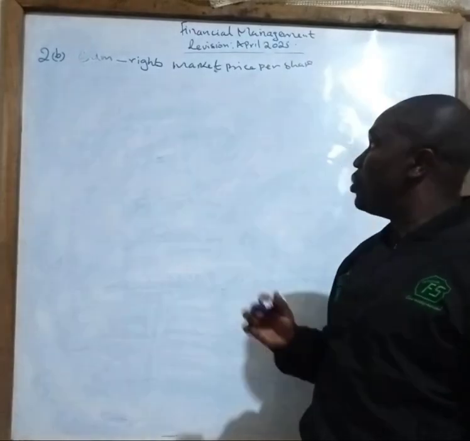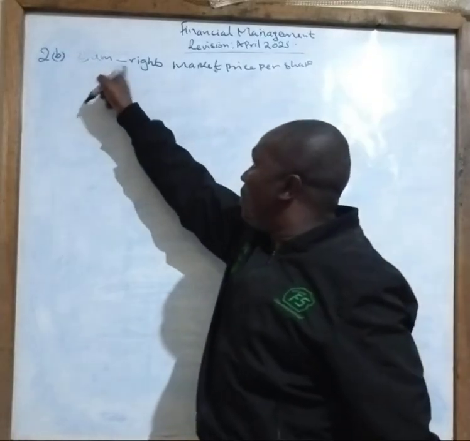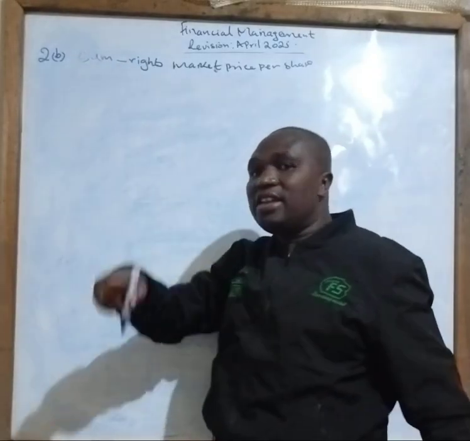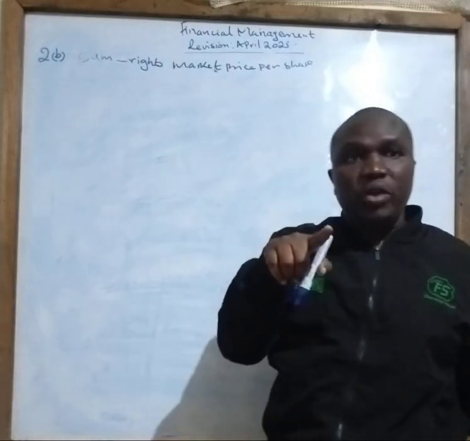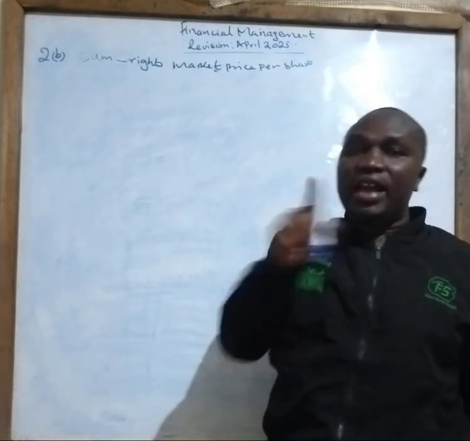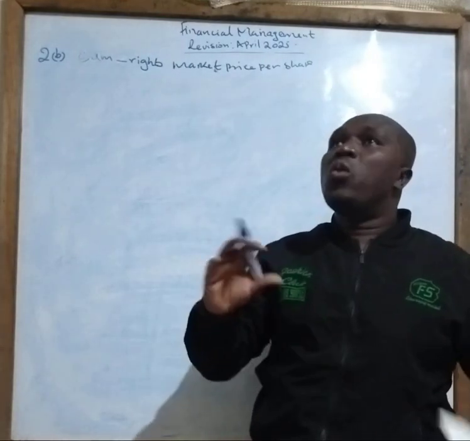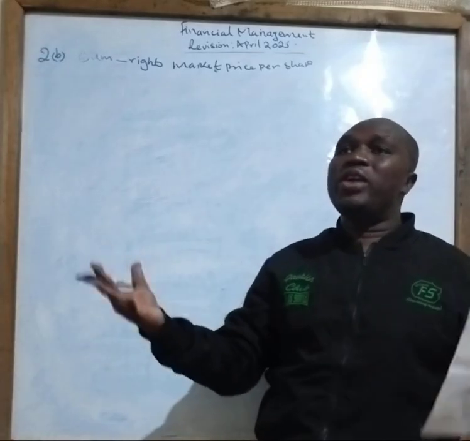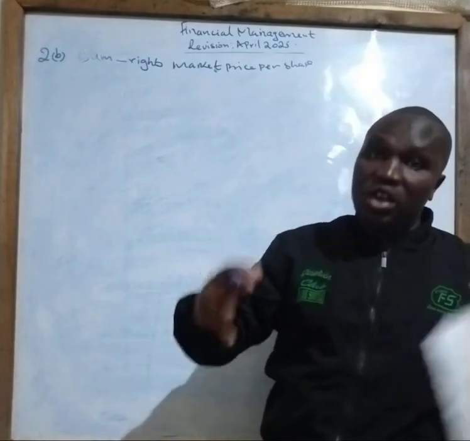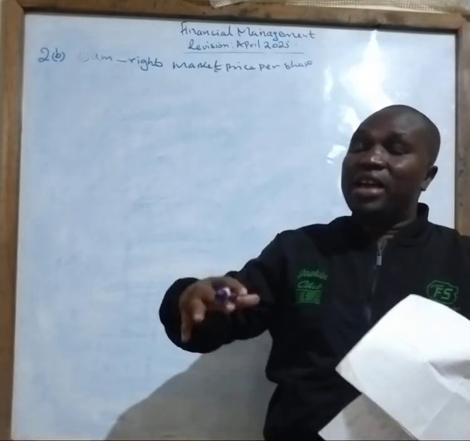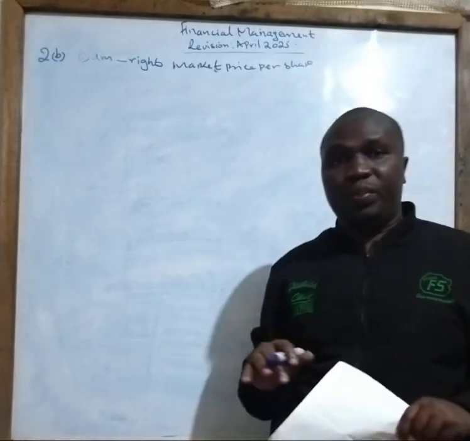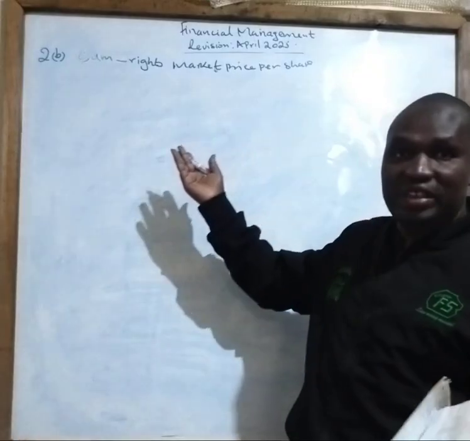In this case now, we want to include the come rights here, which means the rights from the issuance of this particular rights issue. So we want to find what is the value of the rights issue, so that we add to the market value of our firm now as we speak. So in this case, our work is very simple.